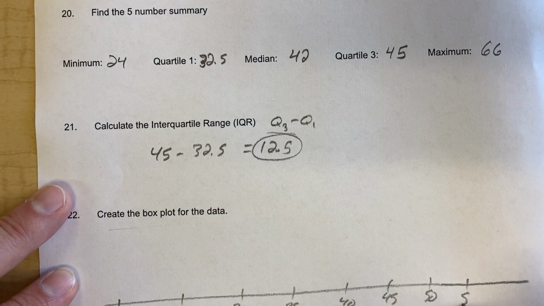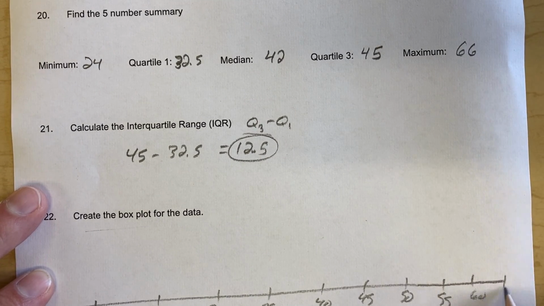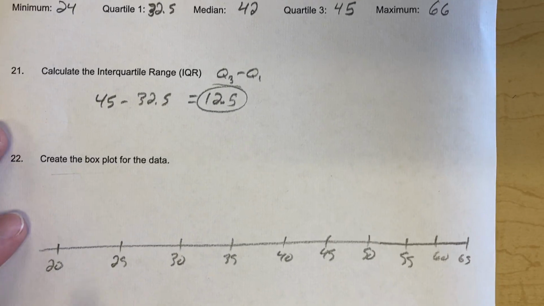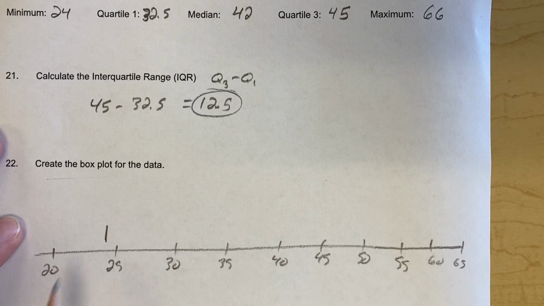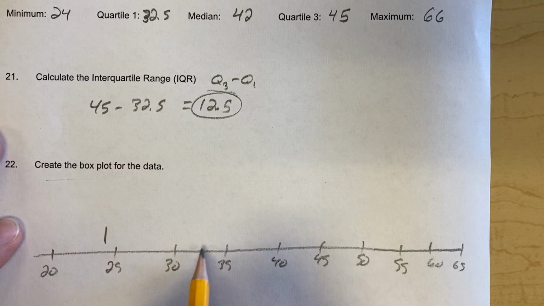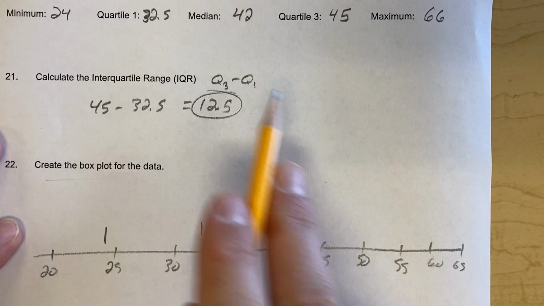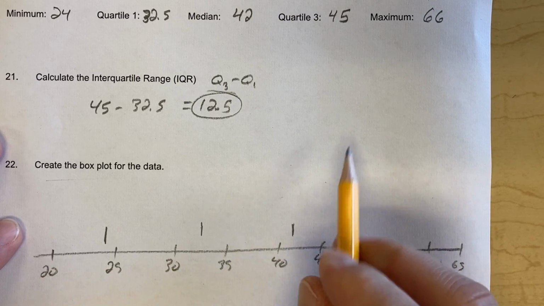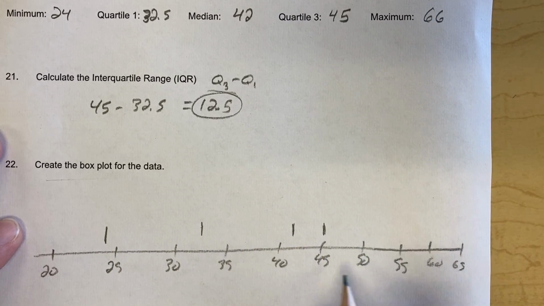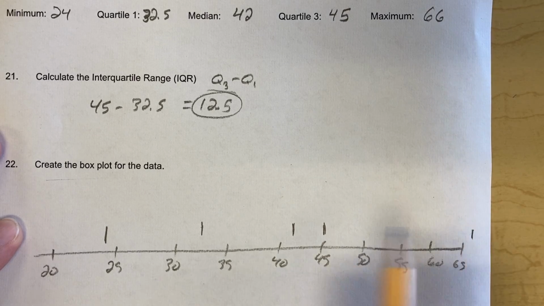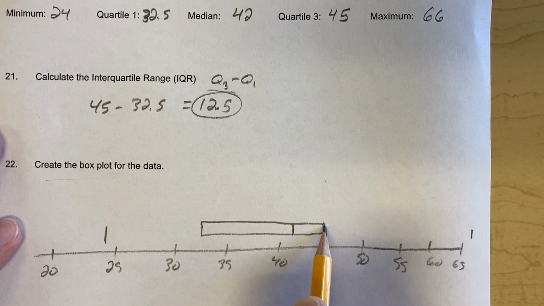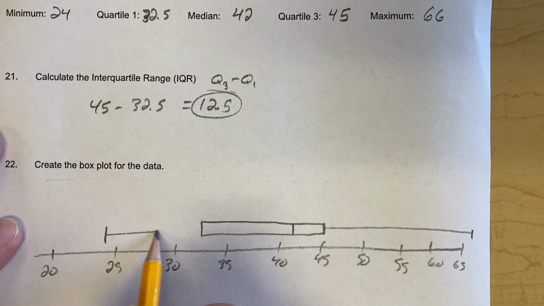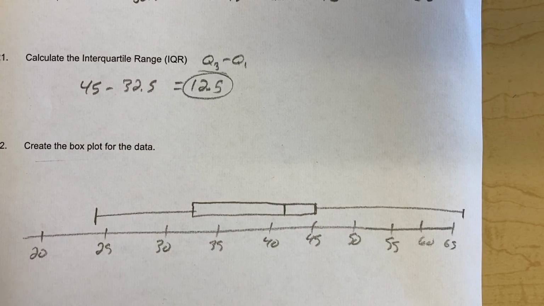Let's see, 55, 60, we're just barely going to get it on there. Okay, so 24 is our minimum. We're going to put a line at about 24 there. 32 and a half is right about right there. 42, right there. 45, pretty close, and then 66 is way out here. All right, make the box in the middle part, and then draw your line out here and here. So there's our box plot for that data set.